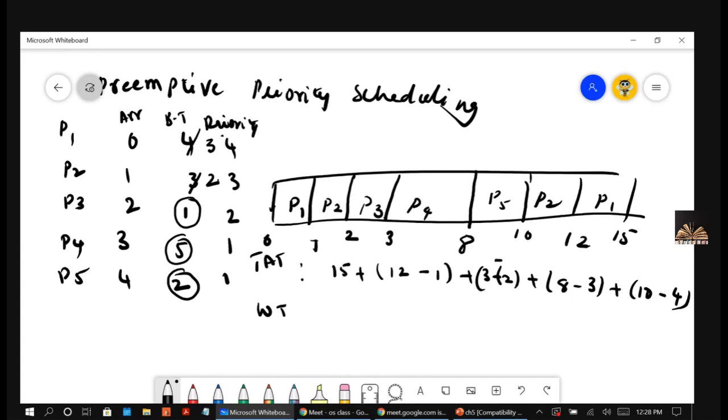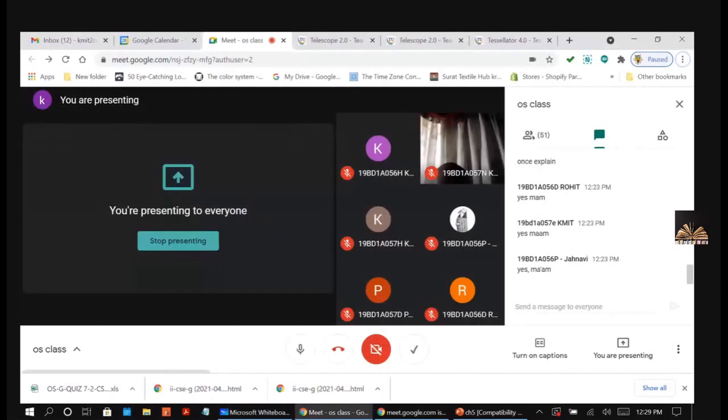So if you calculate the total turnaround time, it will be 38, I think. 38 divided by 5, you will get 7.6. Is this Gantt chart okay for you? You understand?